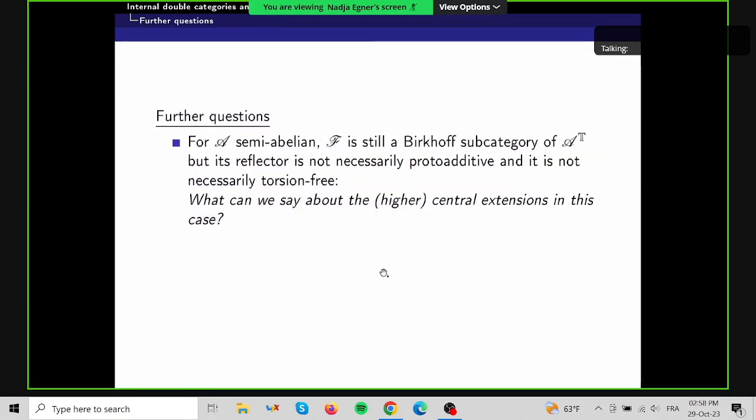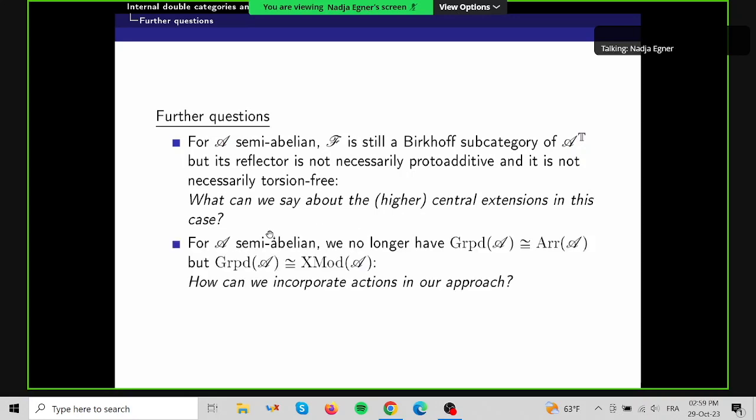Okay, so now what generalizations are possible? If we want to weaken our assumptions on A, we can ask A to be only semi-abelian, and we still have that F is a Birkhoff subcategory of A^T, but its reflector is not necessarily proto-additive, as it was in this case, and it's also not necessarily torsion-free. So the question is, what can we say about the higher central extensions in this case? And for the central extensions, we get the same, and I believe that it's also true for the higher, but I still have to check that.